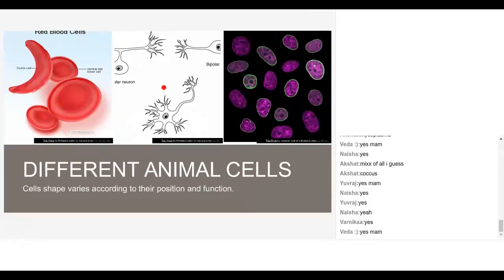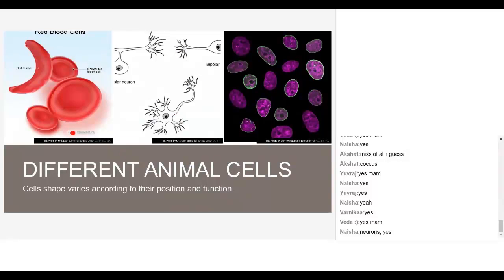Okay. Now if you see this, can anyone tell what is the cell? Those are neurons. Nerve cell, yes Akshat. Yes, this is the neuron, the nerve cell, Naisha. Yes, correct. So the nerve cell is something like a branched structure. We call them dendrites. You remember the word dendrites? They carry the information. So this is how a nerve cell looks.